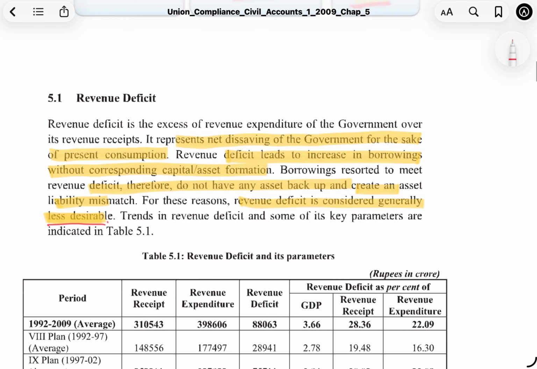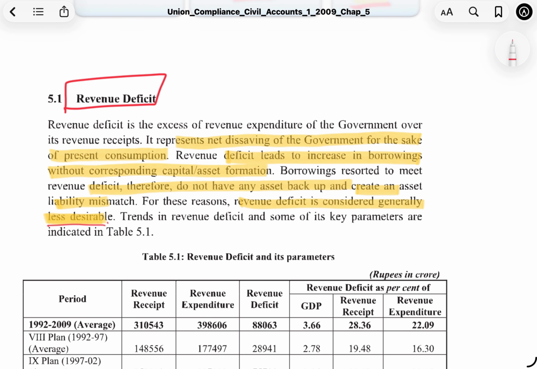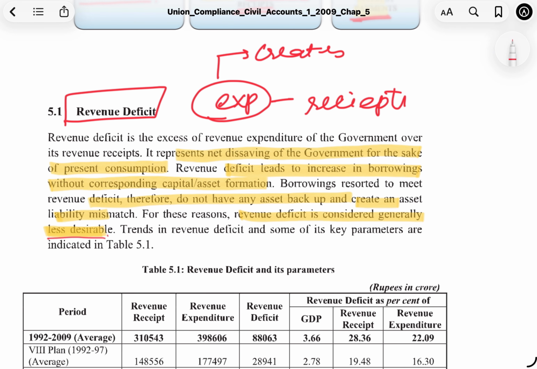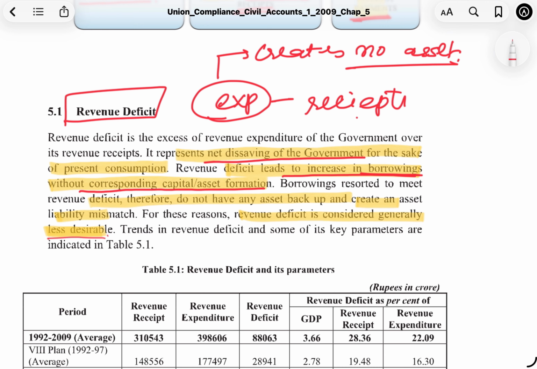Revenue deficit is the excess of revenue expenditure over the revenue receipts. Now, we already know that revenue expenditure is that expenditure which does not really create any new assets, and I told you that revenue expenditures are not very desirable. We need to minimize them. So it represents the dissaving of the government, because revenue deficits lead to an increase in borrowings without corresponding asset formation. For any doubt, you should just stick to the basic definitions of things.